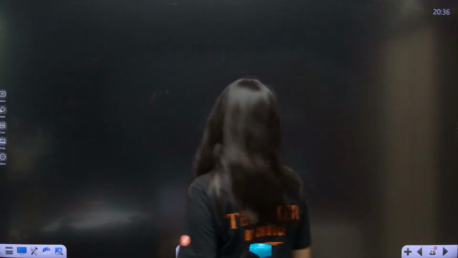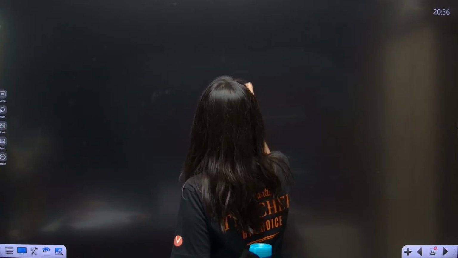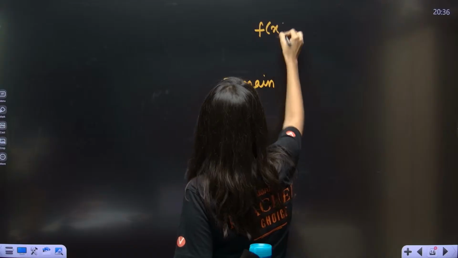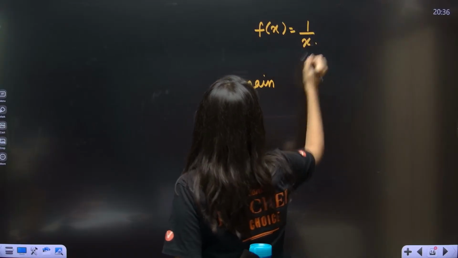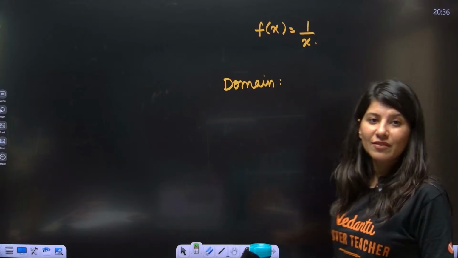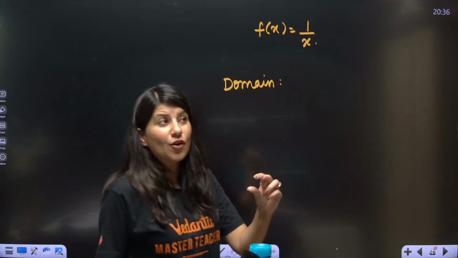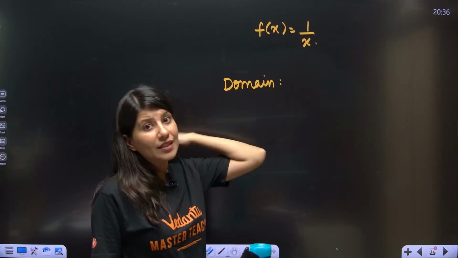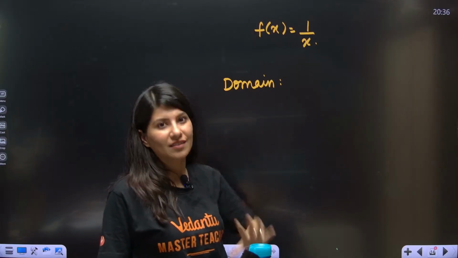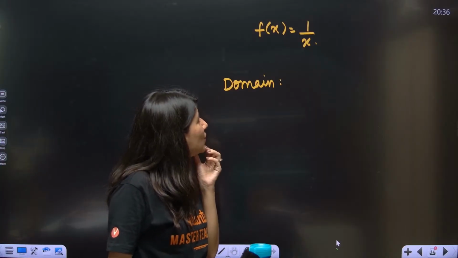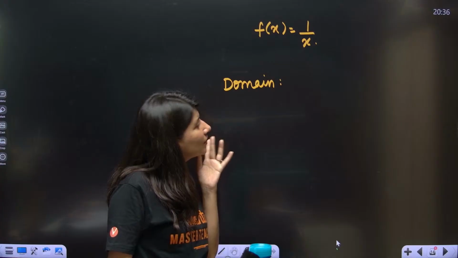Okay, if I go back and talk about it, suppose f(x) is equal to 1 upon x. If somebody is asking me what is the domain of this function, the domain is the set of all those values of x for which the function is defined. Now you'll be like, okay, I'll put values, x equals 1, 2, 3. Don't do that.